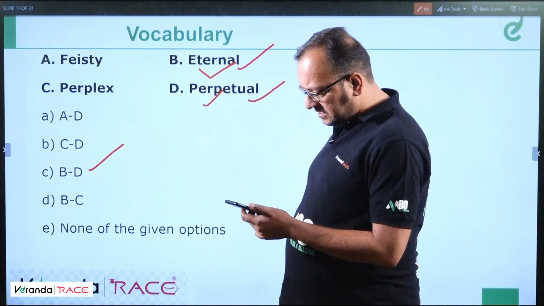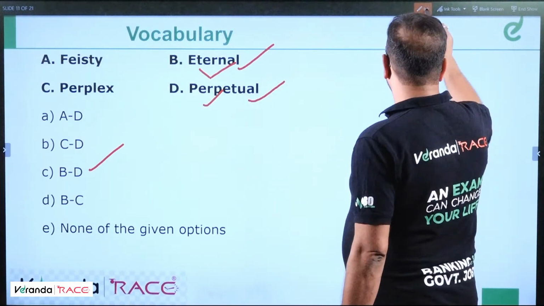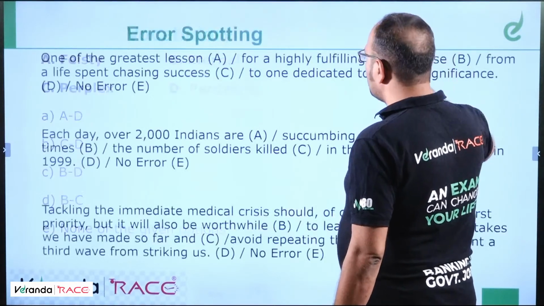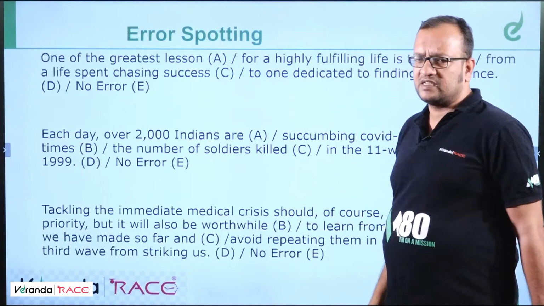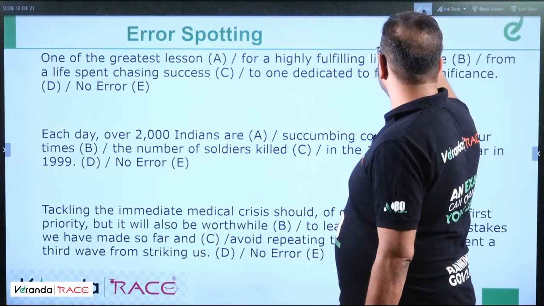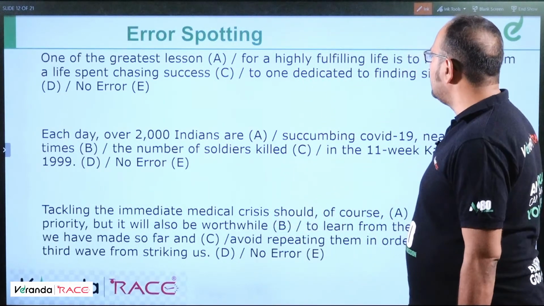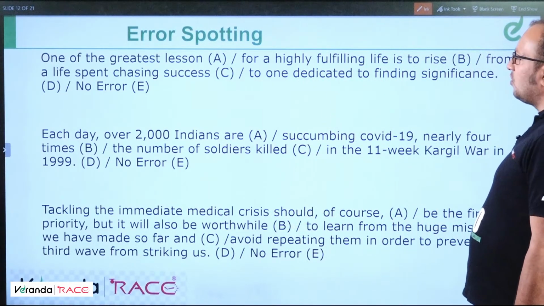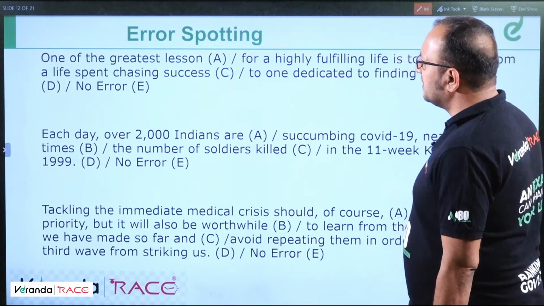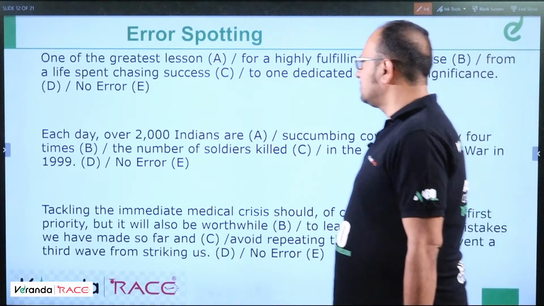Rakshana says C. Correct answer, Rakshana. Now moving ahead to the next question. They are synonymous pairs. Okay, now error spotting questions. Error spotting. So, one of the greatest lessons for a highly fulfilling life is to rise from a life spent chasing success to one dedicated to finding significance.